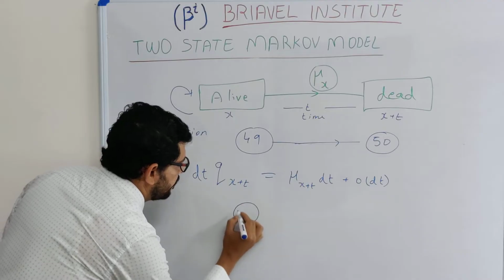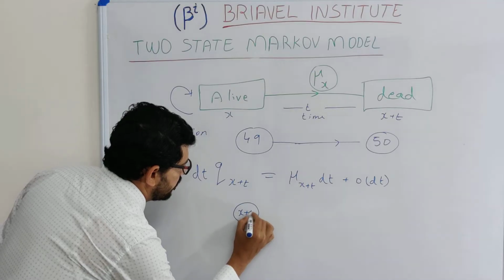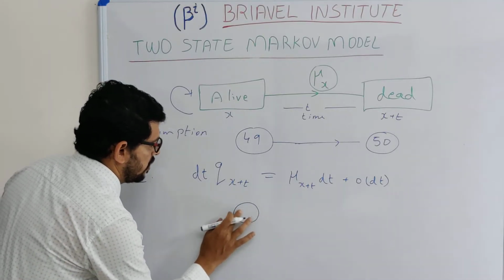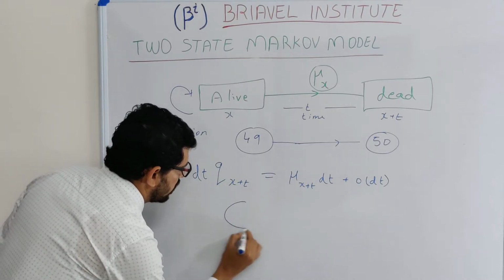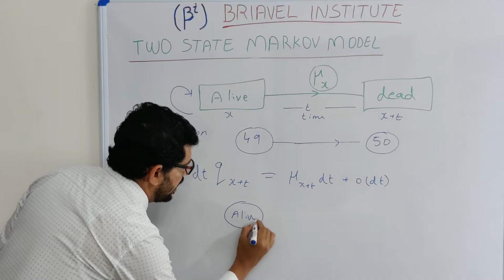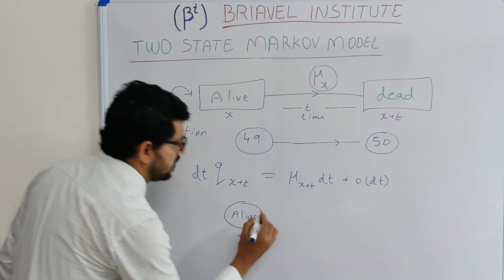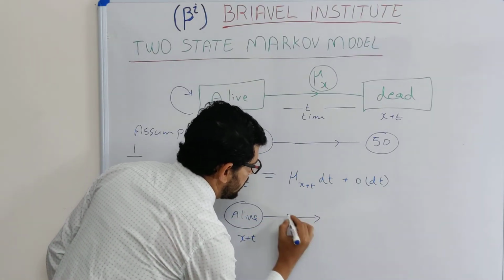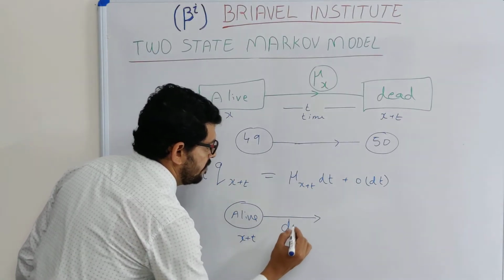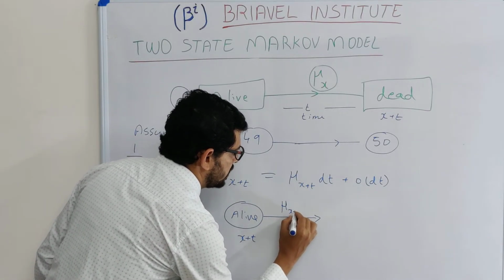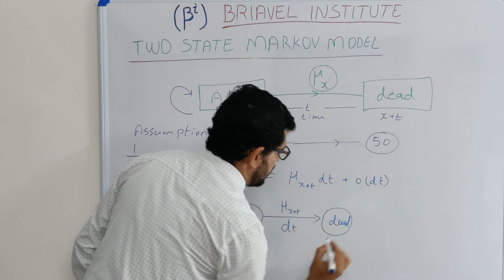We are at the stage of s plus t. We are alive at the age of s plus t, and we move over a small time interval dt to the dead state.